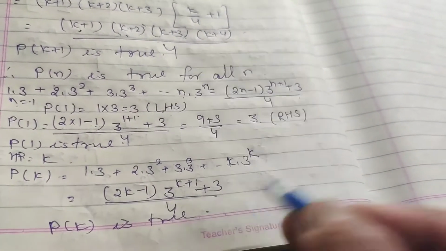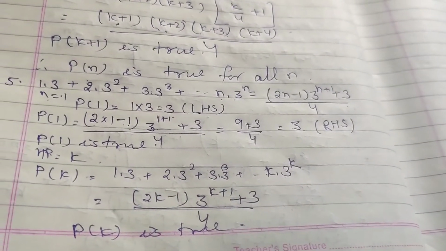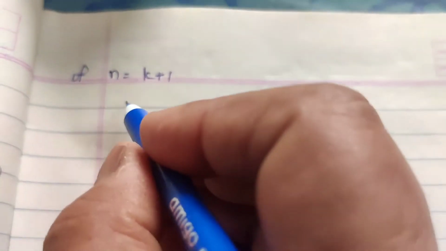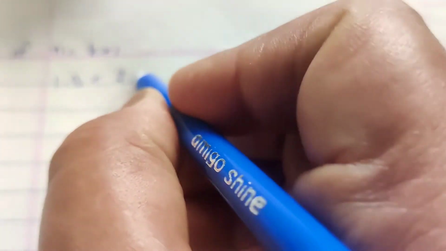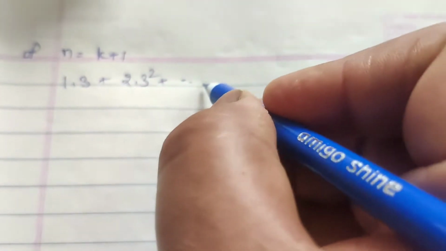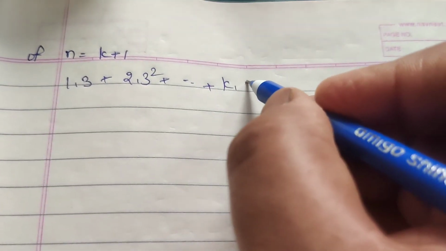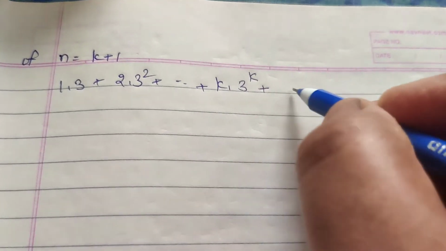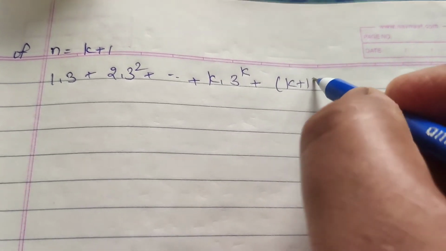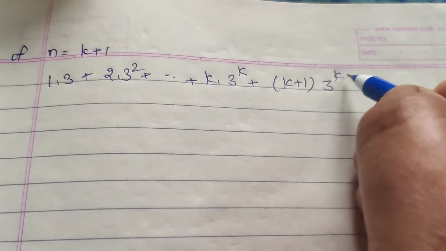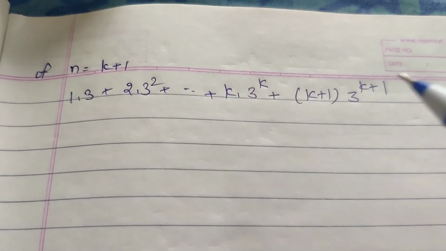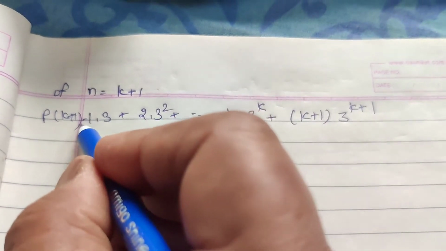Now for n equal to k plus 1. The series becomes 1 into 3, 2 into 3 square, k into 3 raised to power k, and k plus 1, 3 raised to power k plus 1. Okay. Now the sum, P(k+1). Right here, P(k+1) equal to this.